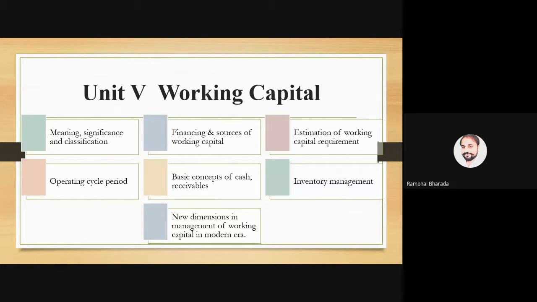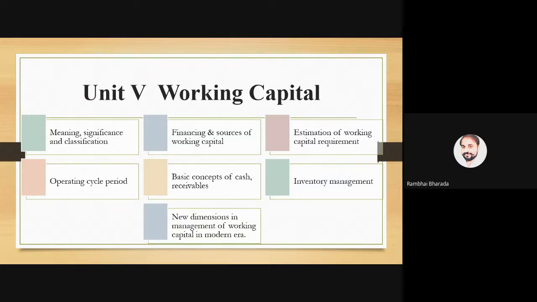Again, we try to understand the concept, classification of working capital, sources of working capital, how we can estimate the working capital, then the operating cycle. I will explain the operating cycle with one of the best videos, so we will discuss that later on. Then how cash is managed, how inventories are managed. In short, how companies are managing current assets and current liabilities. That we will learn practically and theoretically in unit 5.